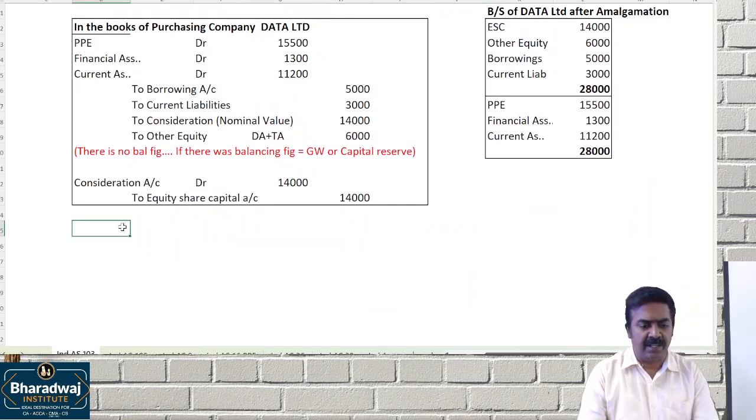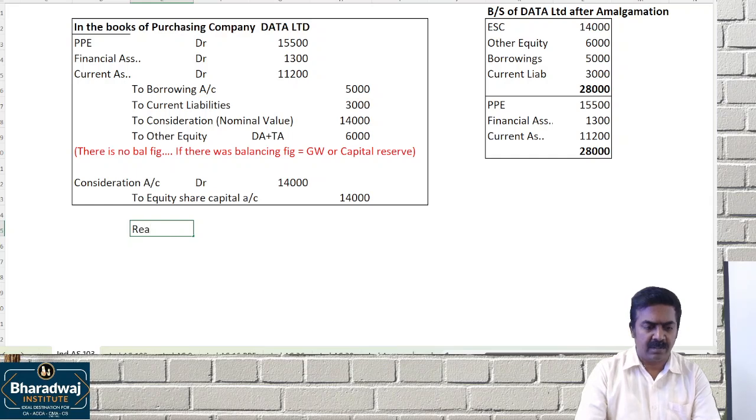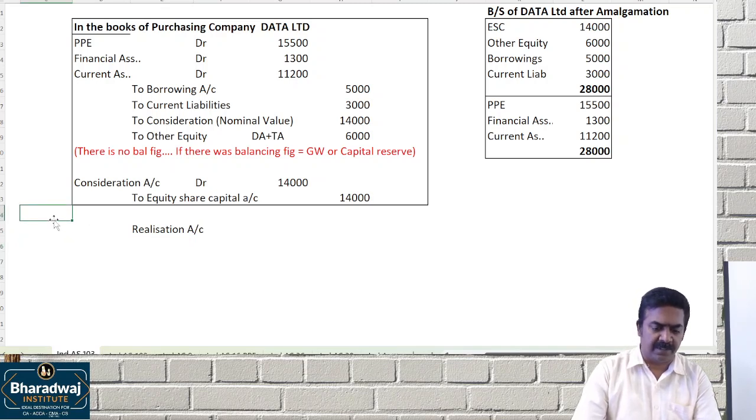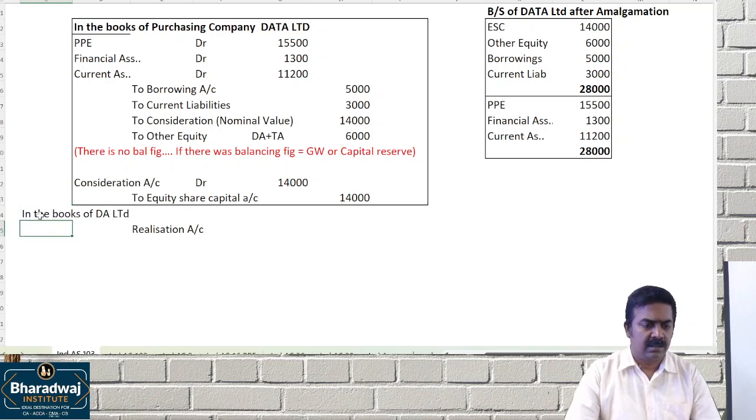In the books of the selling company, we will prepare which account? The realization account. In the books of which company first? If they ask you for a journal entry, you can write it. Otherwise, you can just directly do the ledger account.